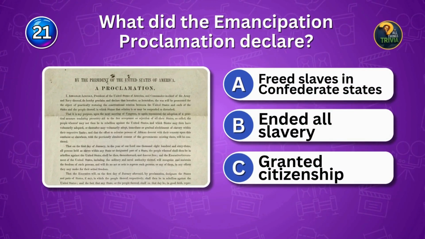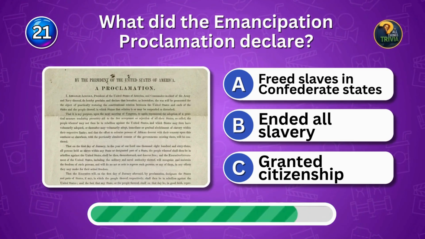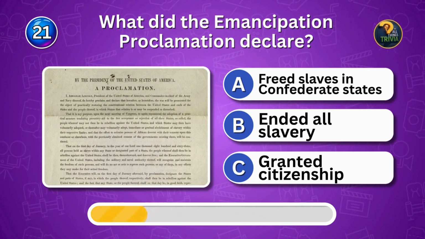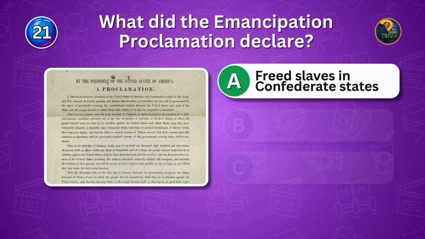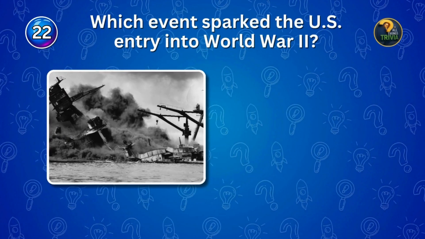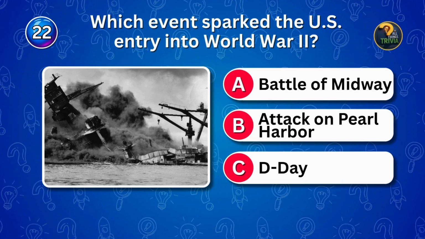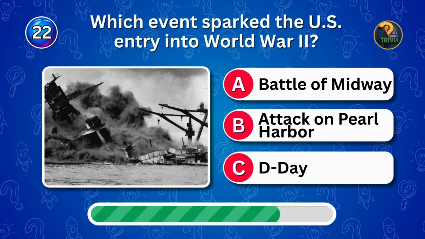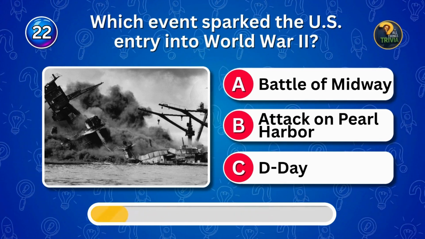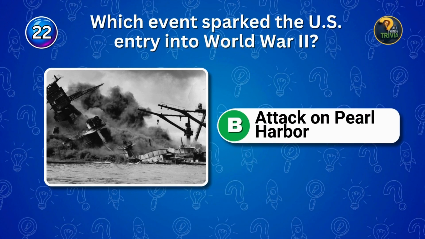What did the Emancipation Proclamation declare? It freed slaves in the Confederacy. Which event sparked the U.S. entry into World War II? Entry event? What happened? Pearl Harbor brought the U.S. into World War II.